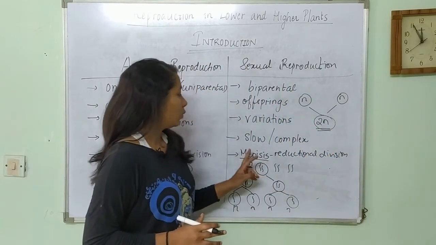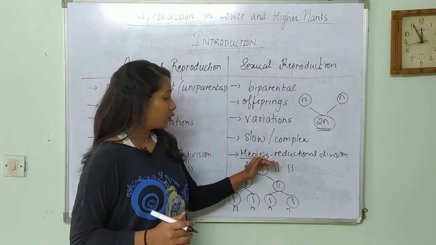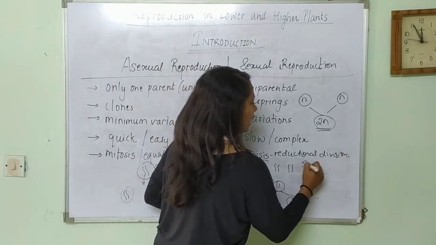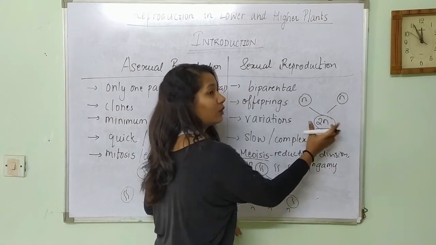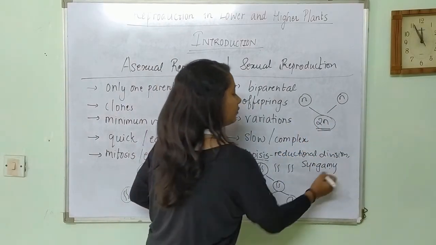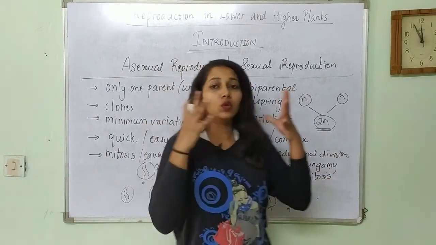So sexual reproduction involves meiosis, wherein the number of chromosomes is halved, and then it undergoes syngamy. Syngamy is fusion of gametes to restore the original number of chromosomes, and it will again undergo mitotic divisions to grow in size.